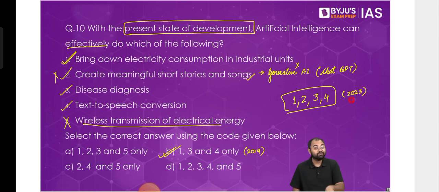So their official key was not wrong here. The official key was correct, because there was no ChatGPT. ChatGPT just came last year in November, correct? So there was no generative AI being used. Meaningful short stories and songs were not possible with the help of AI in 2019. That's why the official answer was 1, 3, and 4, which was the correct answer. And today, if we are asked the same question, the answer should be 1, 2, 3, and 4.